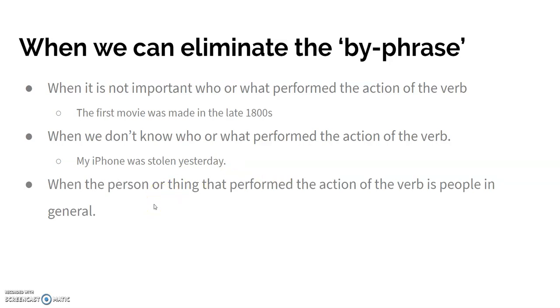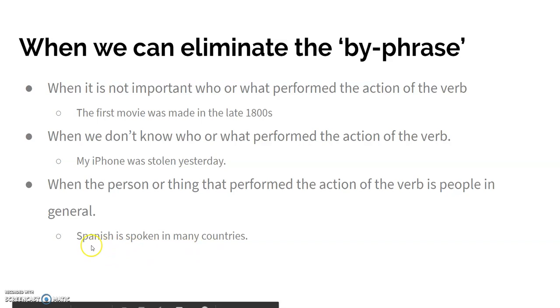We also can take out the by-phrase when the person or thing that performed the action of the verb is people in general. So let's take a look at an example to see what we mean by that. Spanish is spoken in many countries. Okay, so we have the language Spanish is spoken. It's in passive voice, in many countries. It tells us where, but it doesn't tell us who is doing the speaking. This is because it's very obvious. People are the only performer of speaking a language, in this case Spanish.